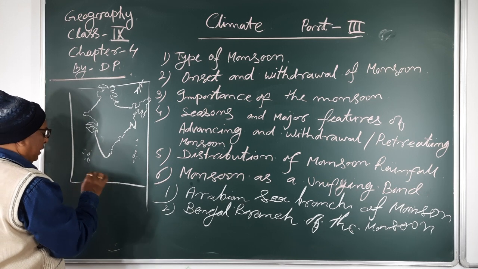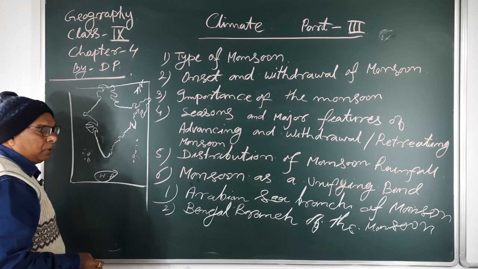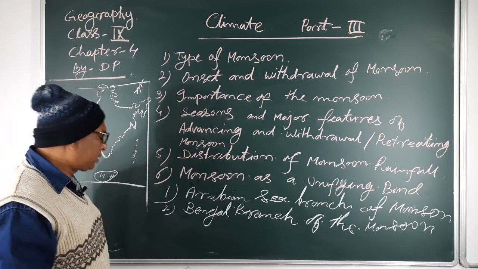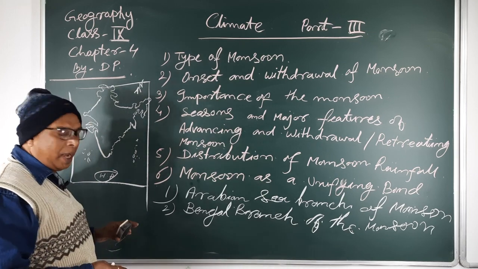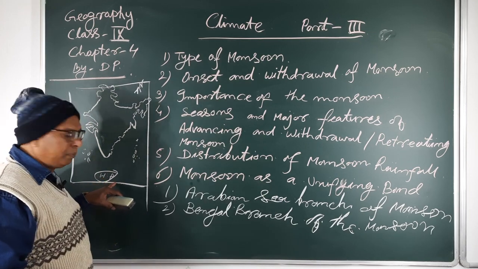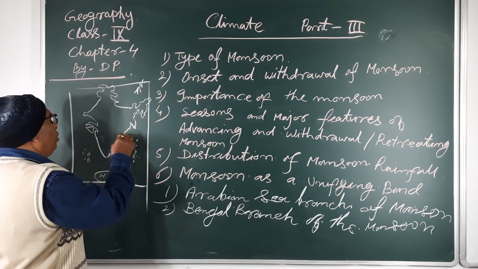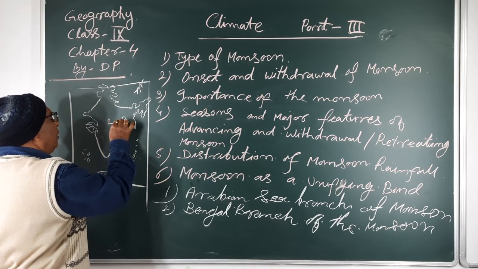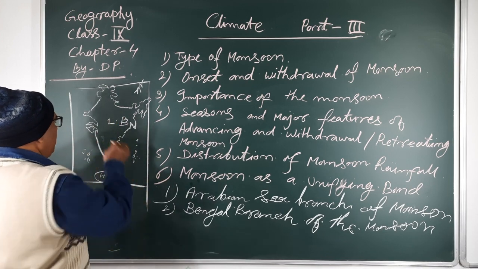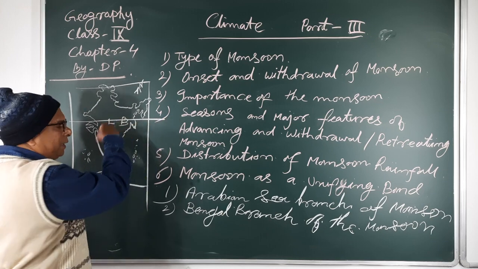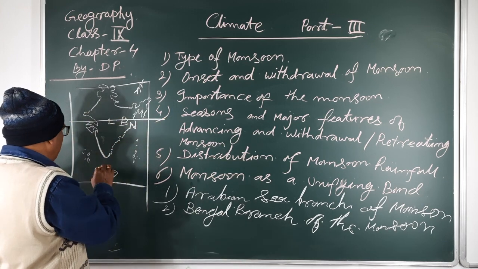When these winds originate, a high pressure belt is formed in the Indian Ocean during the summer season, in the June-July months, and a low pressure belt is formed over the Indian subcontinent mainland. Then air blows from the high pressure towards the low pressure.